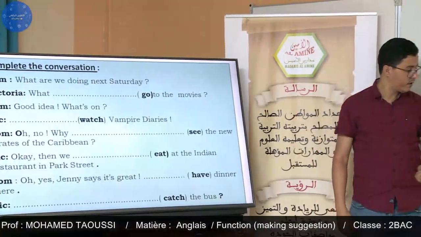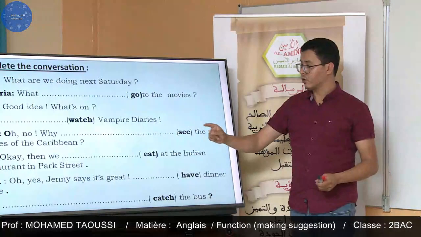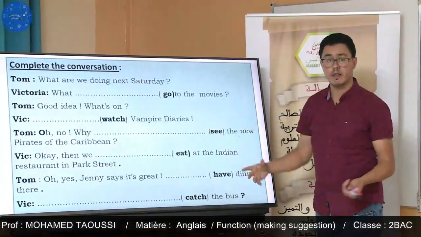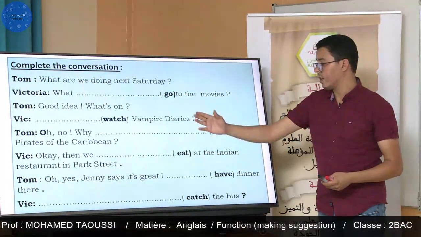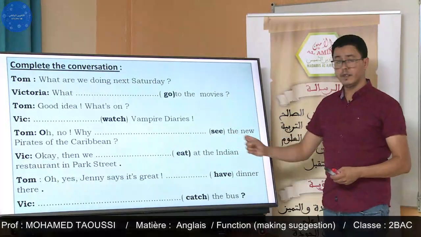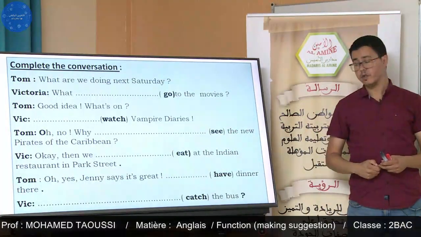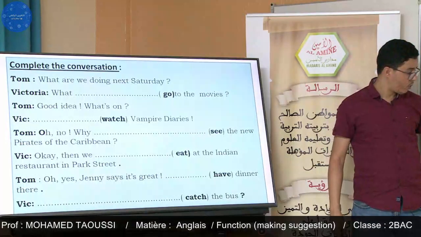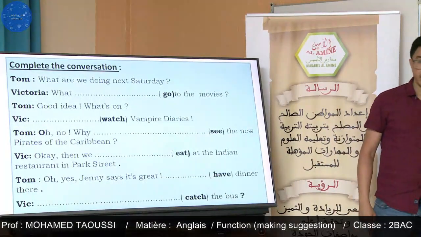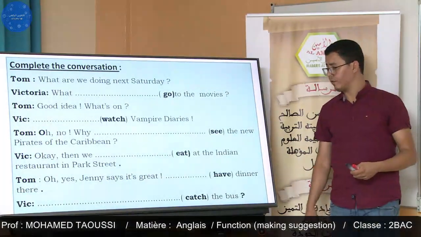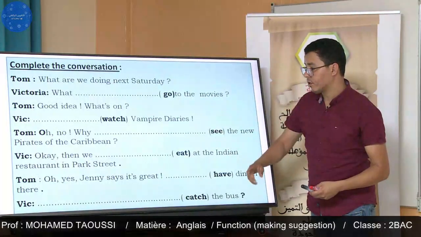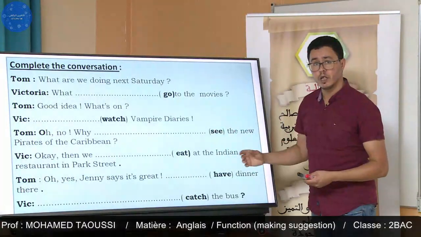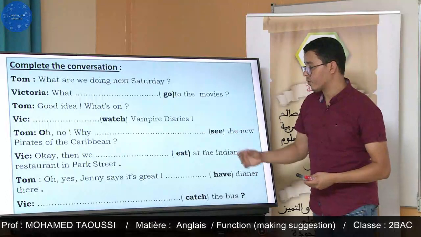Let's watch Vampire Diaries. Tom refused. Maybe he doesn't like horror movies. So he said, oh no. And he suggests again. He says, why don't we see the new Pirates of the Caribbean? So Victoria accepts watching the new film.